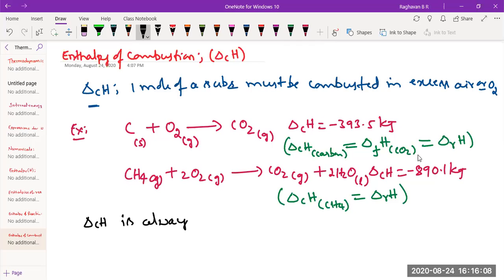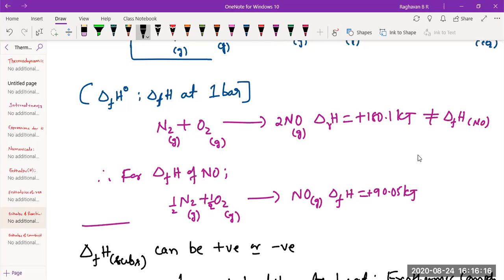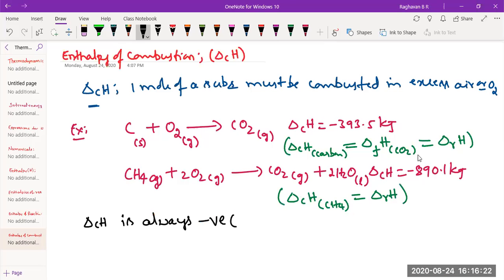Why always negative? Because combustion always gives energy. I told you, here it is nitrogen being combusted. No, it's positive. But the enthalpy of combustion, sir. Then tell me why. That nitrogen wasn't burning, sir. If it was burning, CO2 would be liberated. No, it is burning.